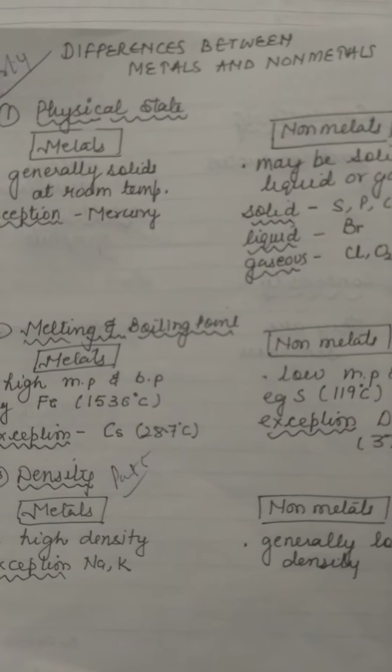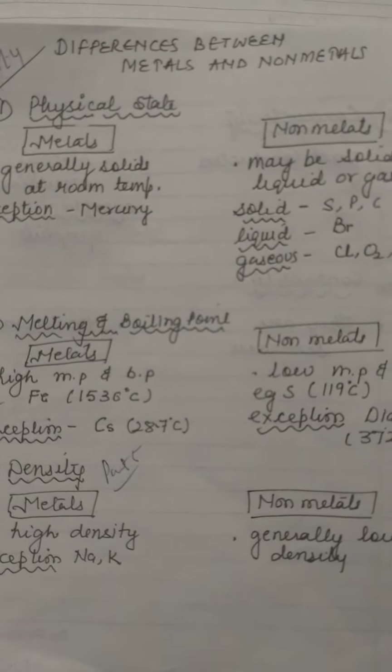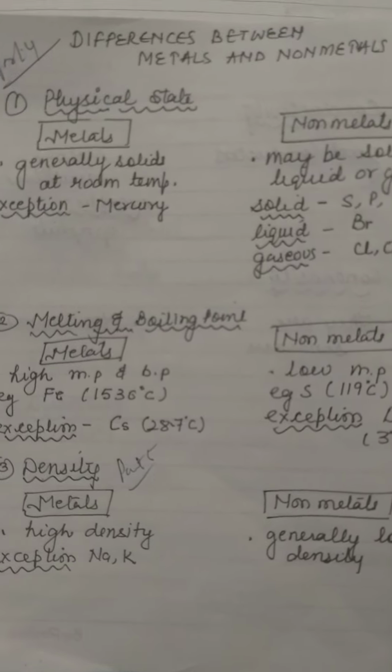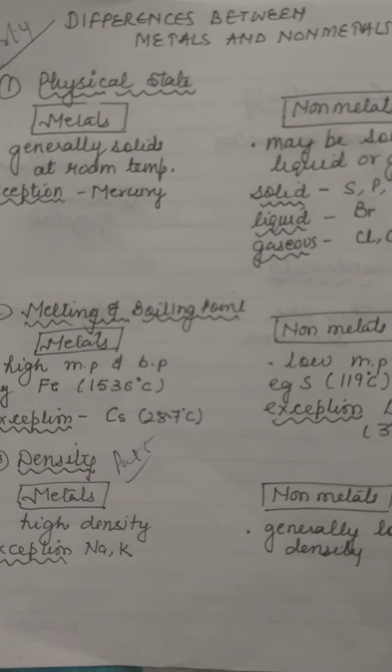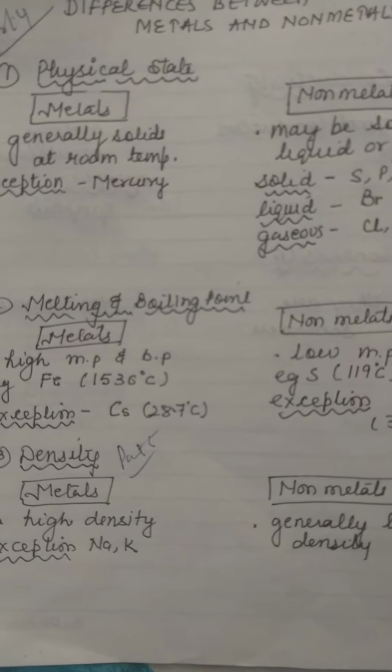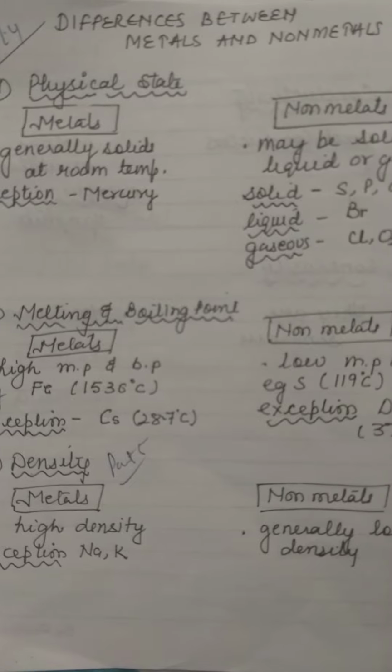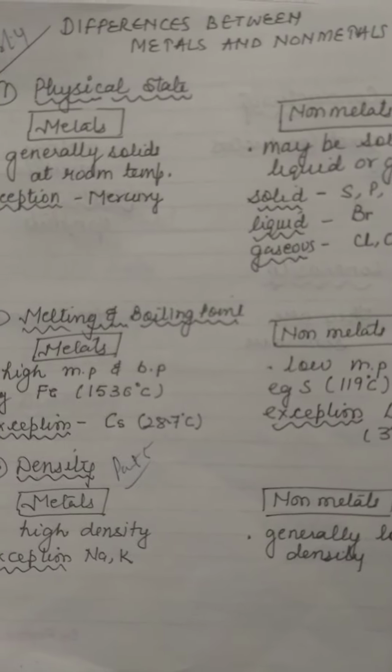One thing more, whenever you write the differences between matters and non-matters or any other difference, you should write them in tabular form, not in a paragraph. They should be in a column form with a line in between the two columns.